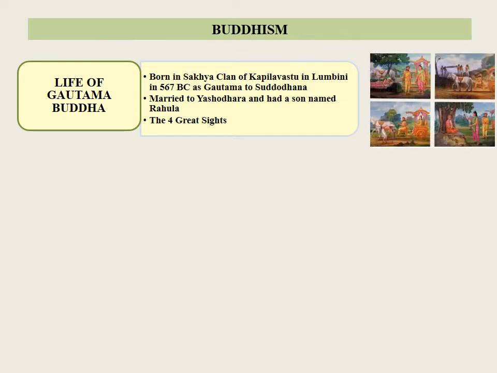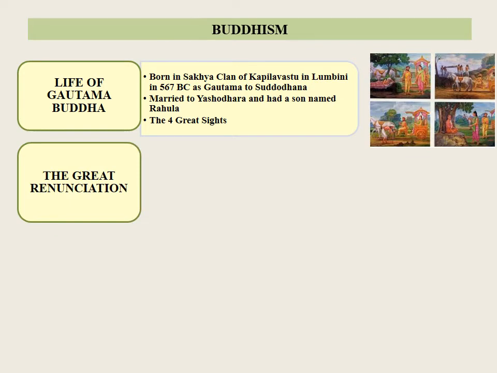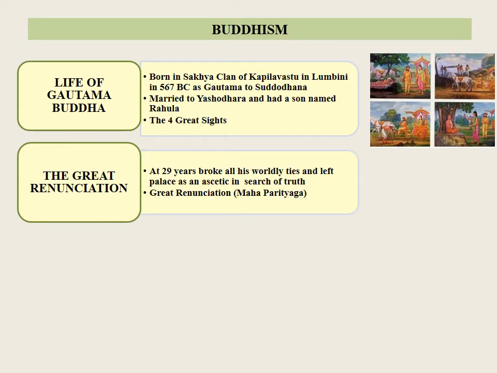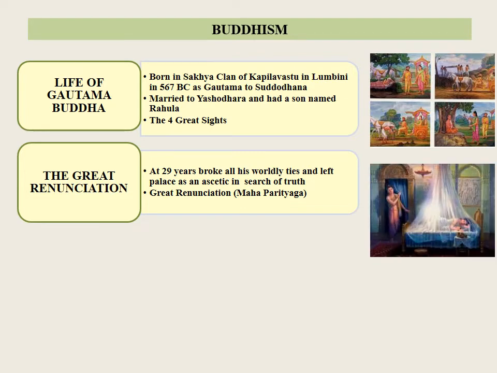The Great Renunciation. Gautama's mind was set on finding a solution to the problems of human suffering and death. At the age of 29, he broke all his worldly ties and left his palace as an ascetic in search of truth. This event is called Mahaparityaga.